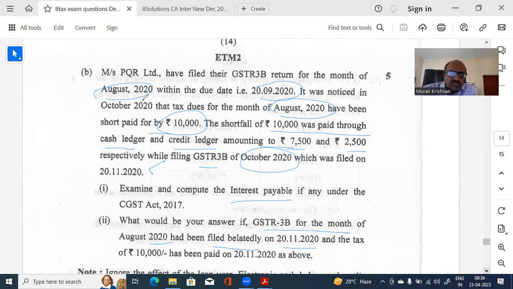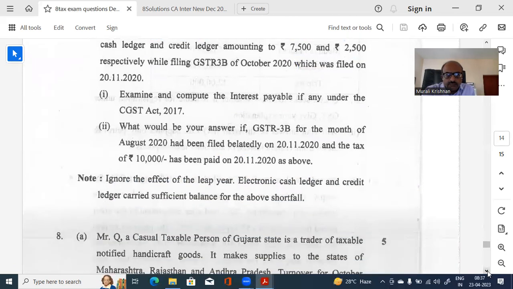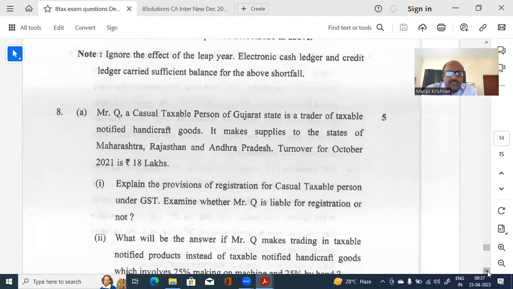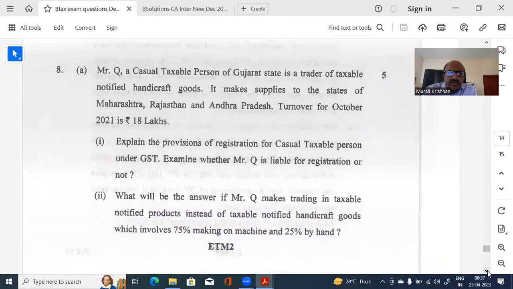So in the first situation, the return was filed on time, but they realized that 10,000 is short. That has been corrected in the month of October and it was filed on 20.11. Another situation is that they have not filed the August return. They have realized it, and how to calculate interest is the question there. Next, this one, the casual taxable person bill. I may not get time, but you can look at the solution for the handicrafts question. I may be short of time. Let me see. This one I'll just discuss and close it.